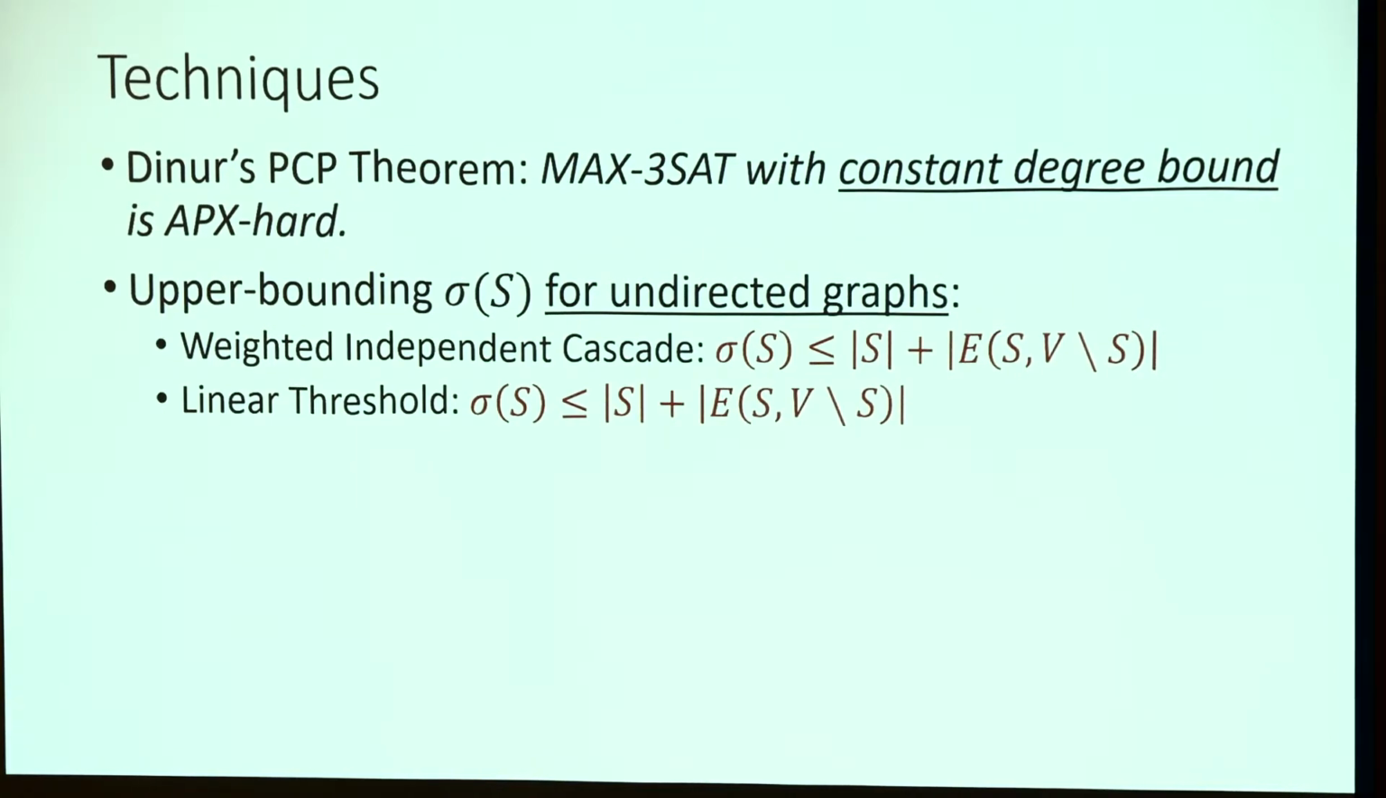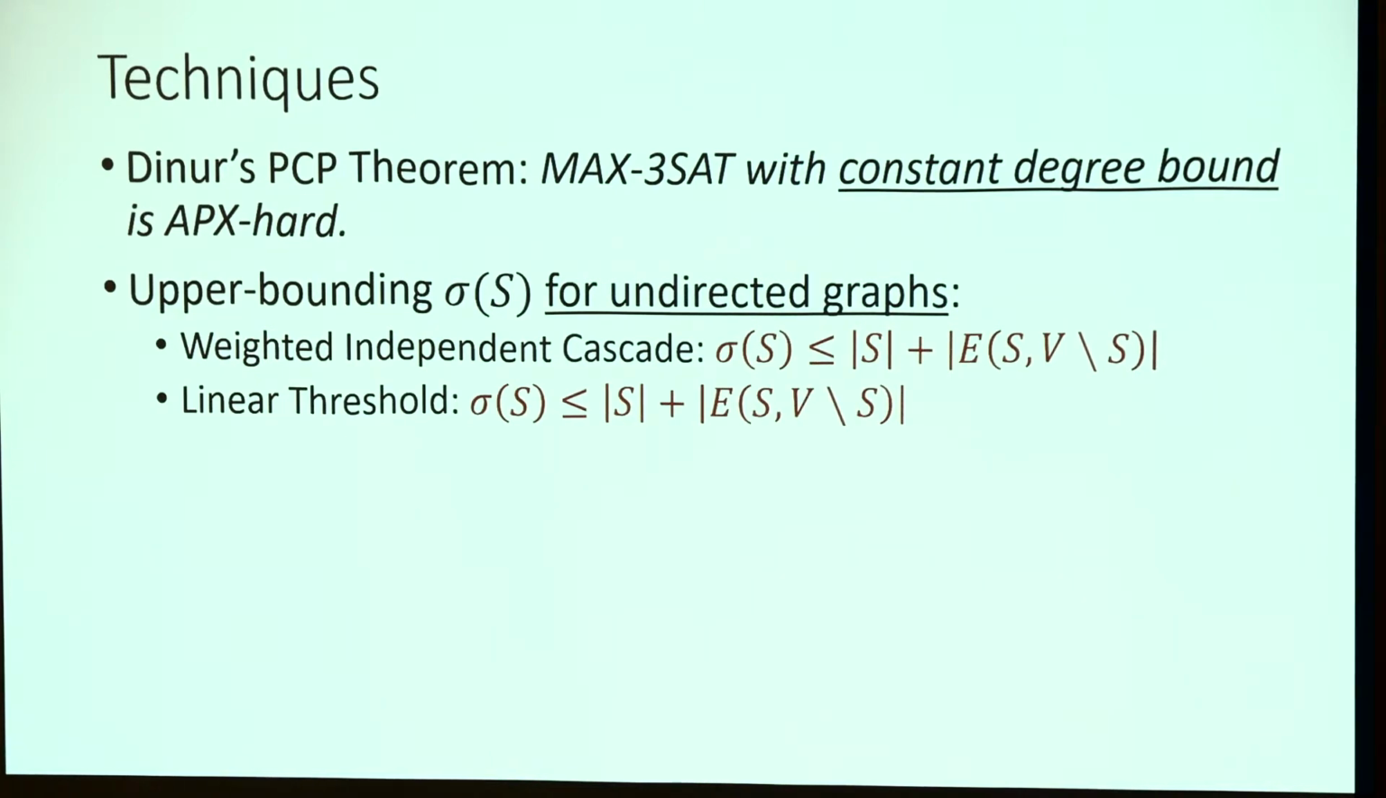We show that the total expected number of infected vertices is upper bounded by the size of the seed plus the edge cut, meaning the number of edges between the seed set and the non-seed set. This holds for the weighted independent cascade model and the linear threshold model. We believe this is an important observation because it says that although the cascade is a global process that happens over more than one iteration, the total number of infections is still upper bounded by some local characteristics. We only look at S and its neighbors, and it provides an upper bound to sigma S.